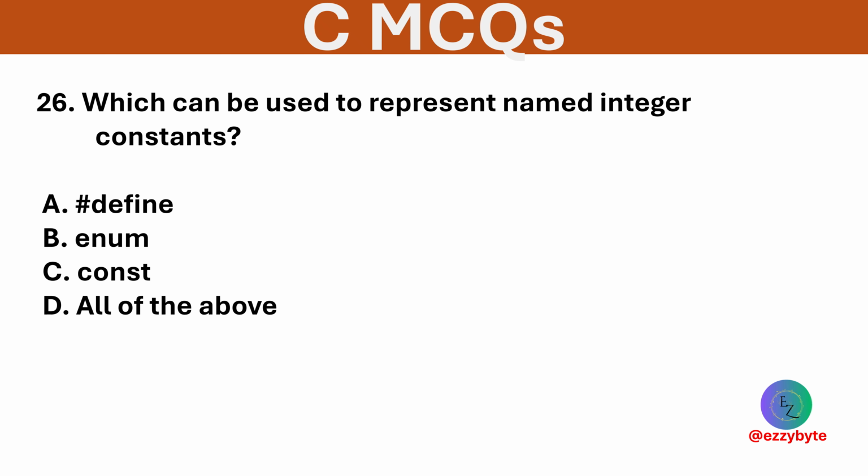Options are hash define, enum, const, and all of the above. Option D is correct. All of the above can define constants in C.